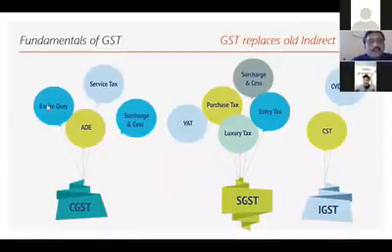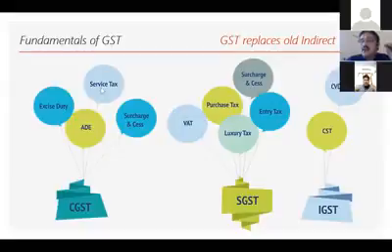If you see the first balloon, excise duty is an indirect tax. Service tax is another indirect tax. ADE means additional duty of excise. Then VAT, value added tax, purchase tax, luxury tax, entry tax, and here CST is central sales tax.